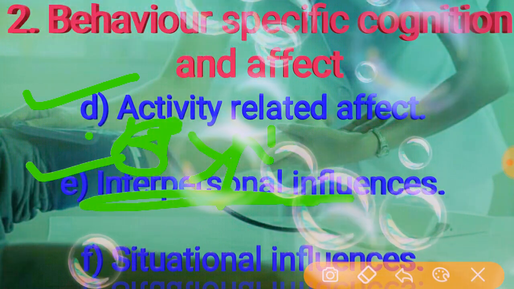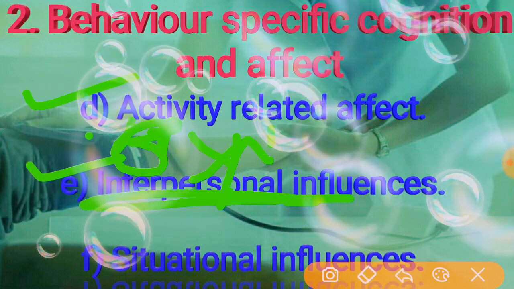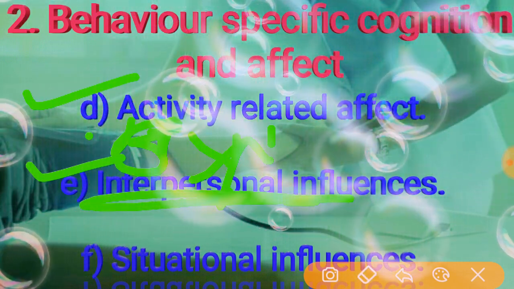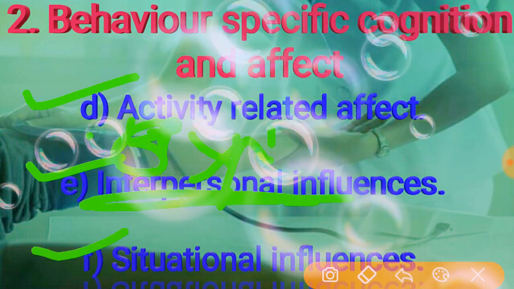It also includes different types of expectations of significant others, like social support, and learning through observing others.